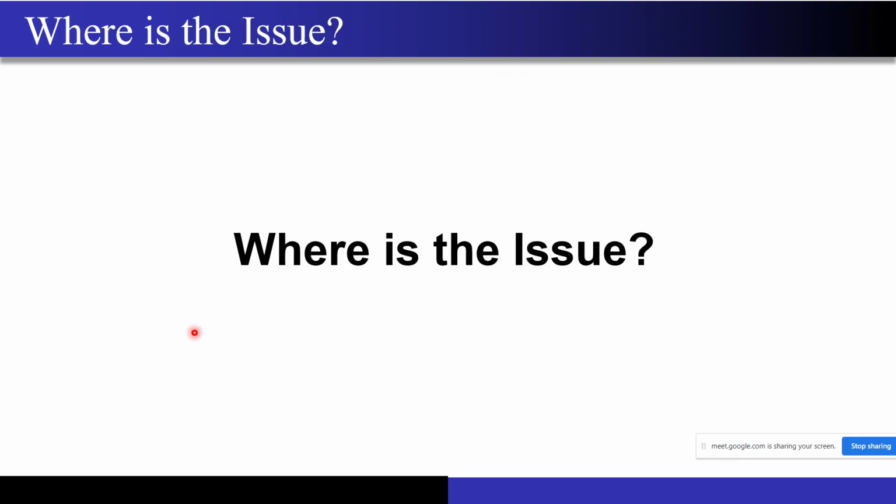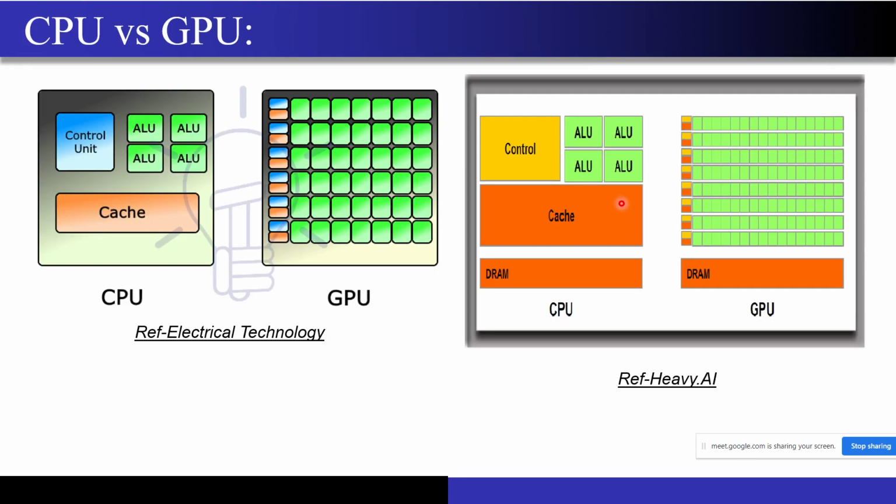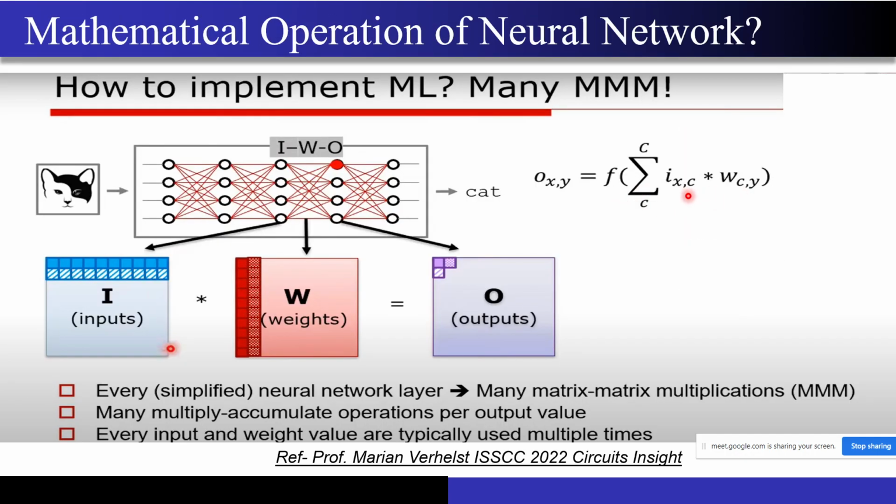What does this mean? It means that if I want to perform this multiply and accumulate operation, let's say it consumes some amount of energy doing this multiplication. These weights and inputs, W and I, whatever you are seeing, are nothing but represented in the form of bits, because the CPU doesn't understand anything other than binary, right?